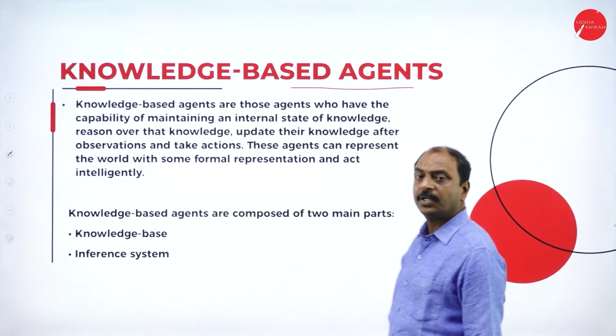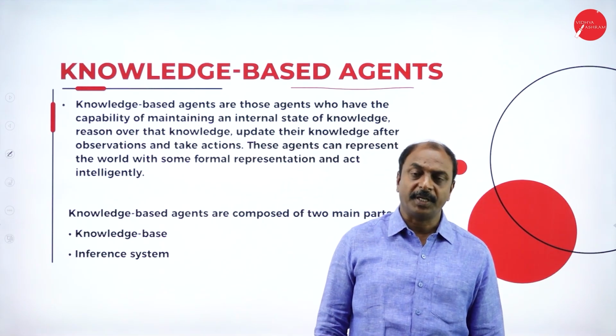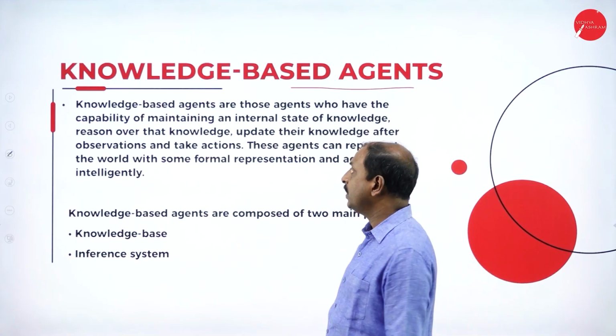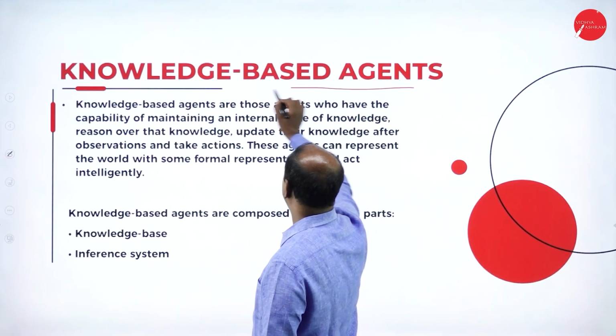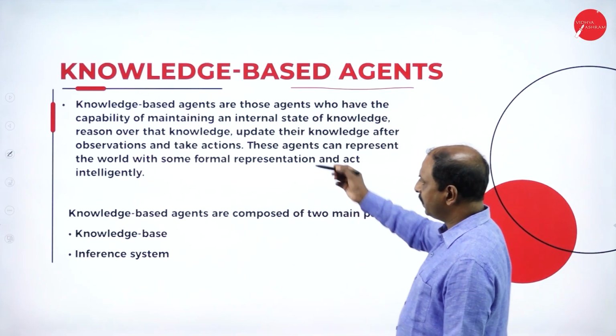Now you know what agents are in an AI system. In an AI system, the main component is the agent. Here we are going to learn one type of agent, that is knowledge-based agents. Let us see the definition of this.